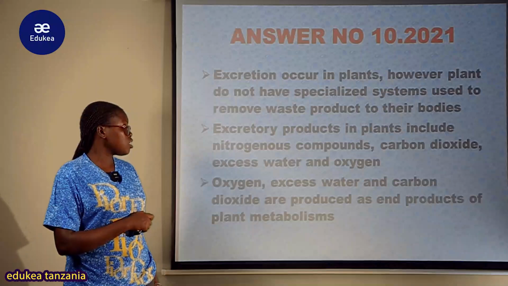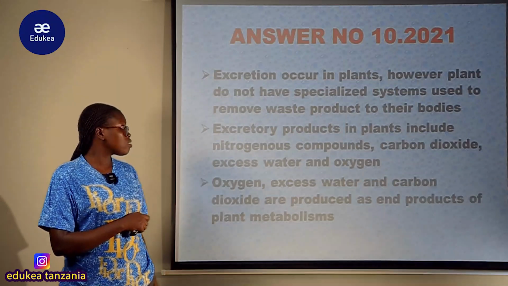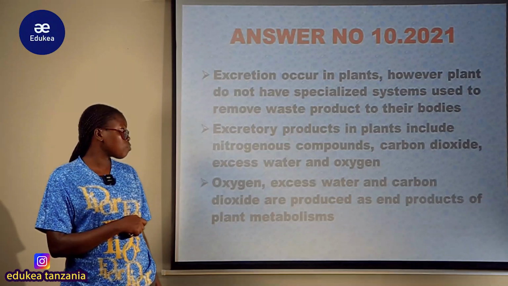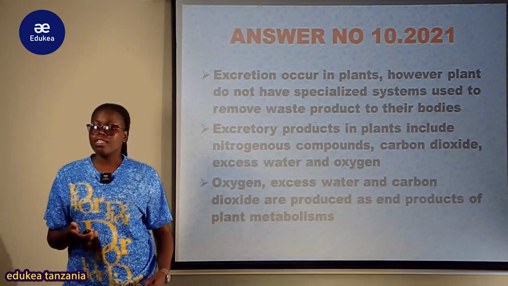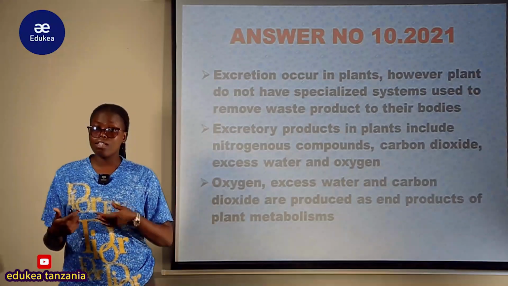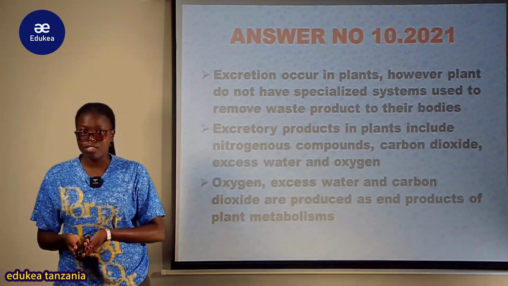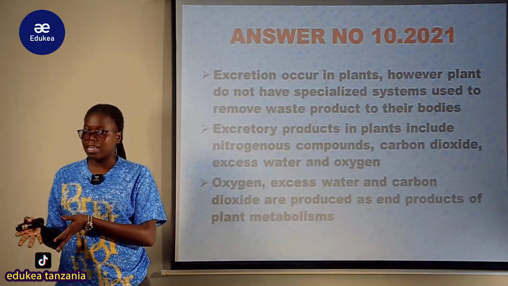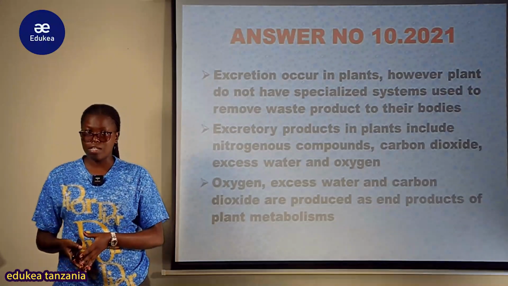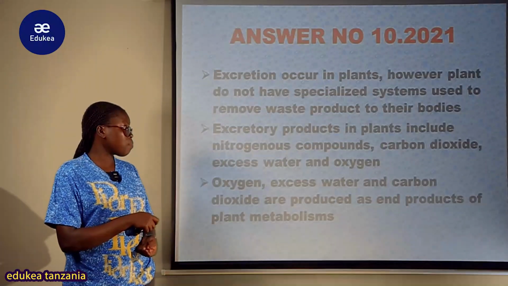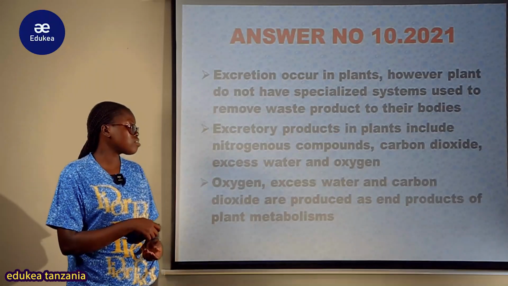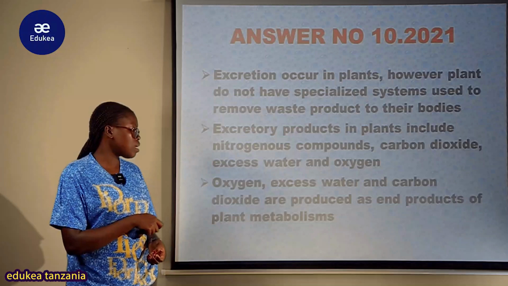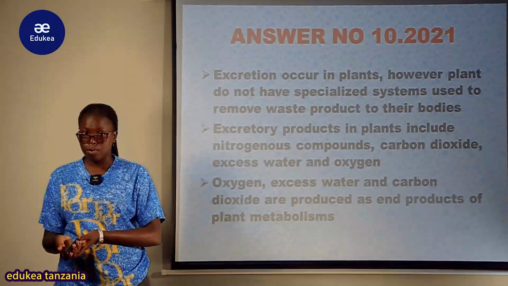So the excretion occurs in plants. However, plants do not have a specialized system used to remove waste products from their bodies. Japokuwa plants hana specialized, lakini excretion ni moja ya characteristics of living things. Because this excretory product needs to be released, because once they are left to accumulate, they might become toxic. So excretory products in plants include the nitrogenous compounds, carbon dioxide, excess water pamoja na oxygen. These are the main ones.